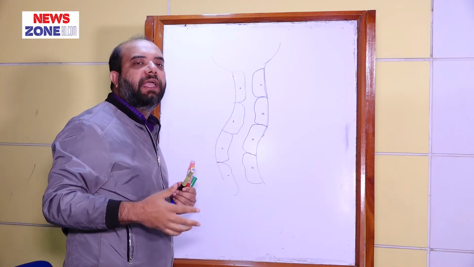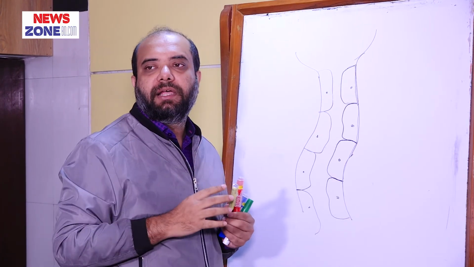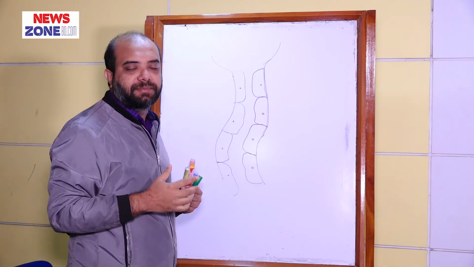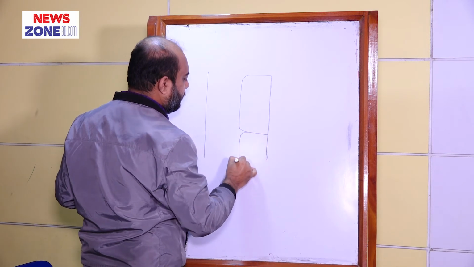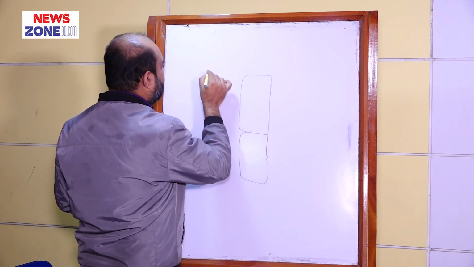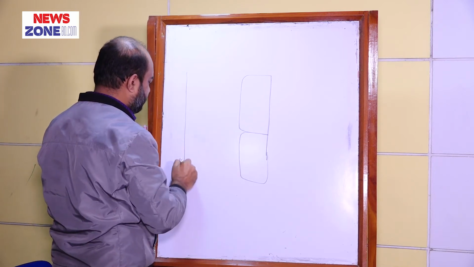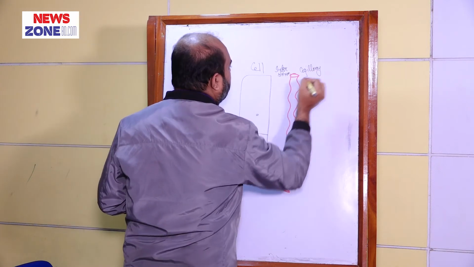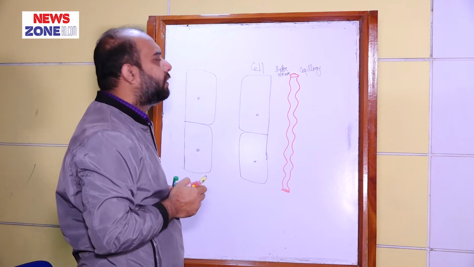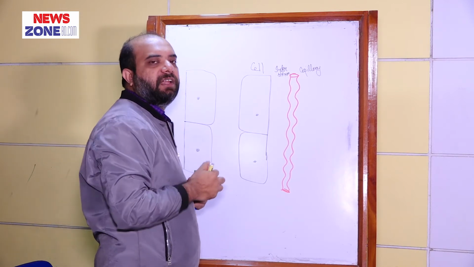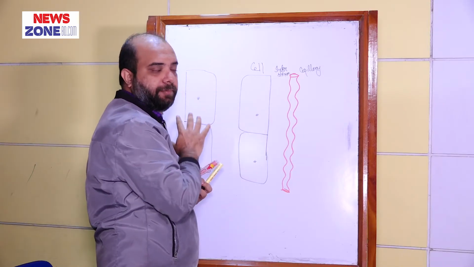Now I will draw another picture which will help us to know about the reabsorption process of different substances from the proximal convoluted tubules. Now we have enlarged the previous figure. What information can we get from this diagram?